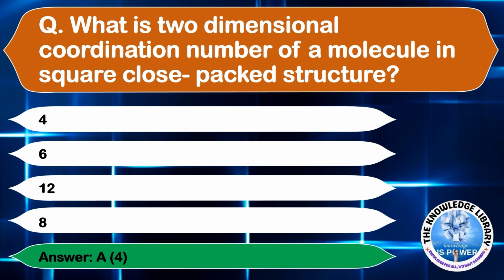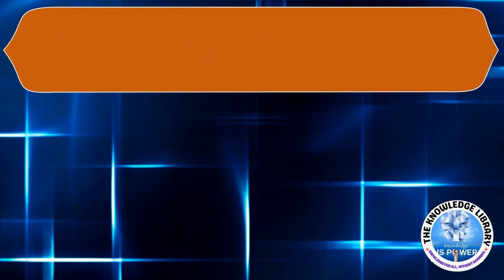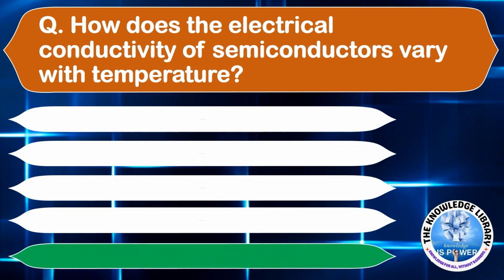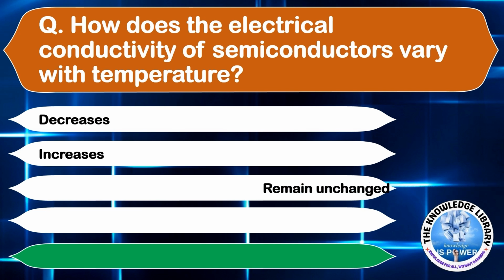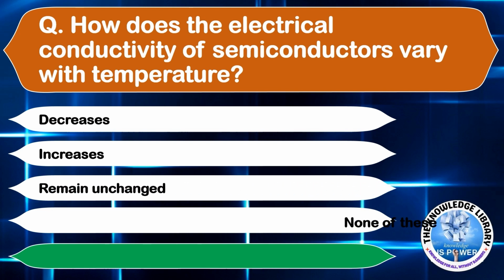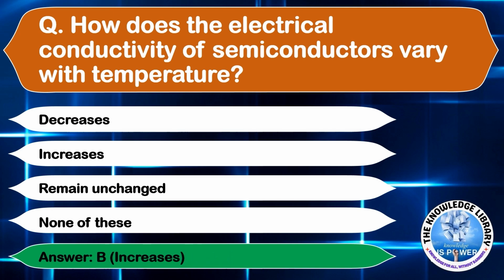Moving on to the next question. How does the electrical conductivity of semiconductors vary with temperature? Option A, decreases. Option B, increases. Option C, remains unchanged. Or option D, none of these. The correct answer is option B, increases.